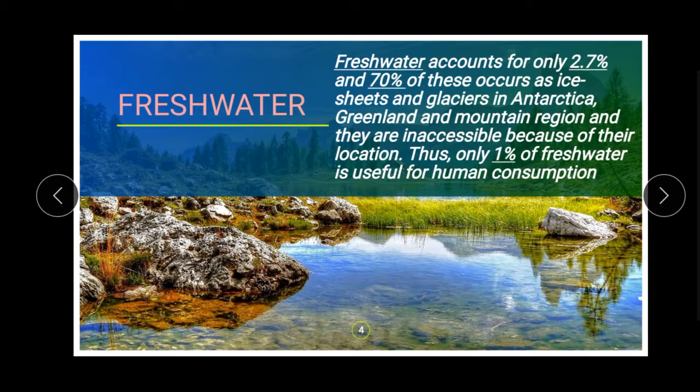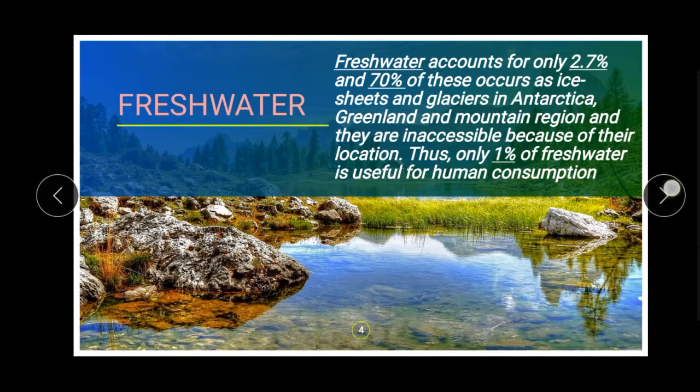These are in Antarctica and Greenland, and some fresh water is in mountain regions, and there we cannot go and get it. So 70 percent of the water is like that, and only 1 percent of fresh water is useful for human consumption. That means only 1 percent we can use, that humans can consume. That fresh water is available for us.